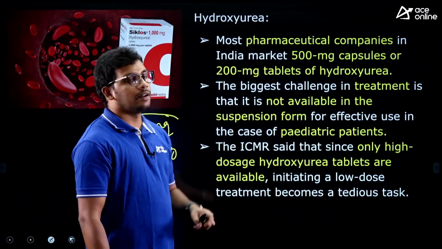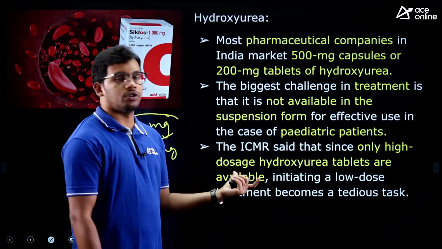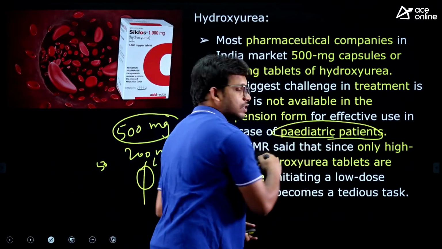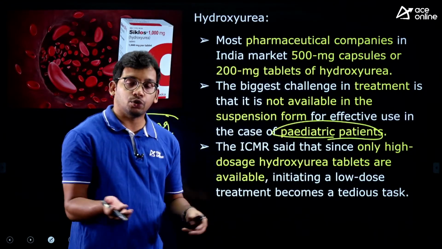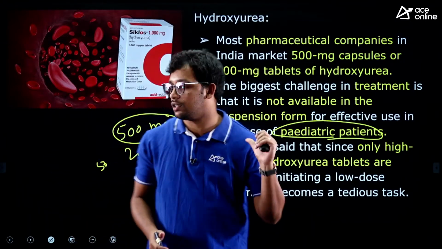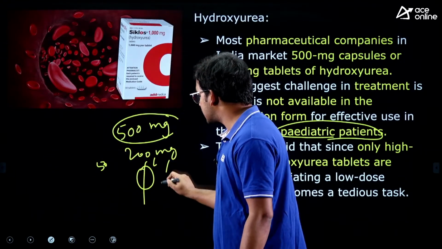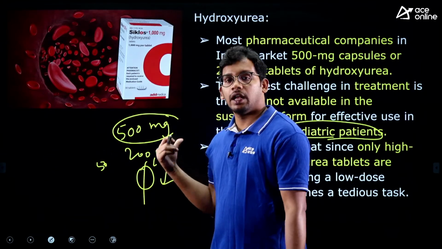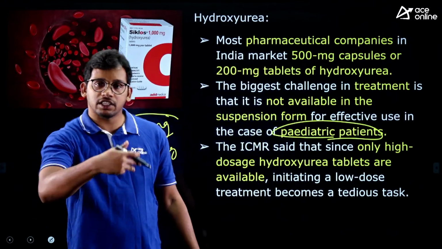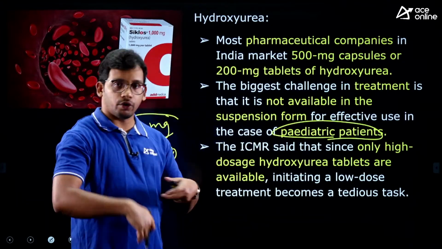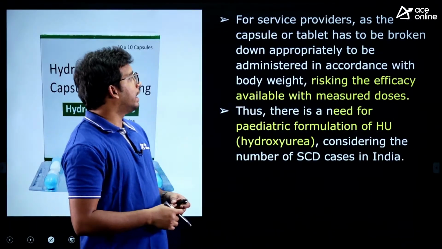So that's why ICMR has proposed for pediatric patients, that is for children, to encourage commercial production of hydroxyurea with a lesser dose. So this is what the agreement has released. It is encouraging manufacturers to come forward and produce, saying we are going to support you. So this is what has happened.